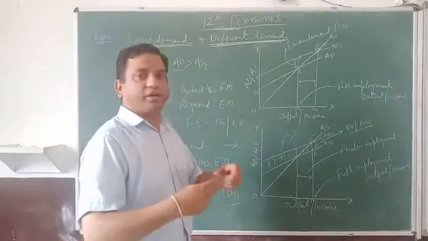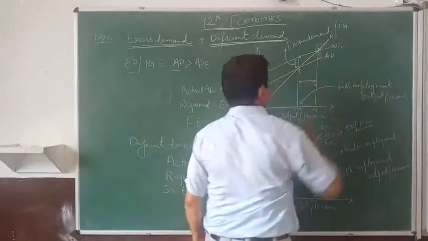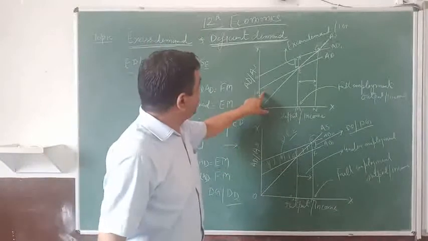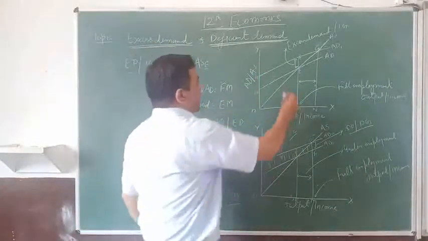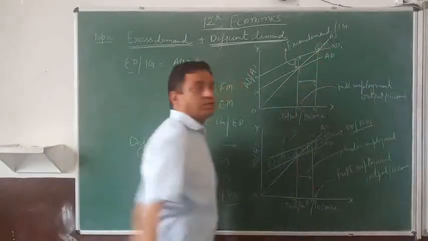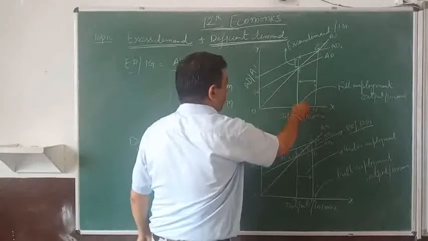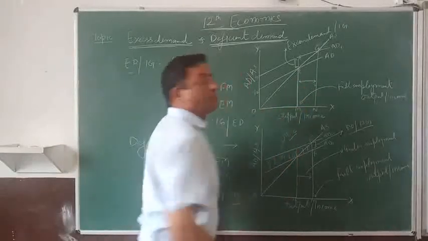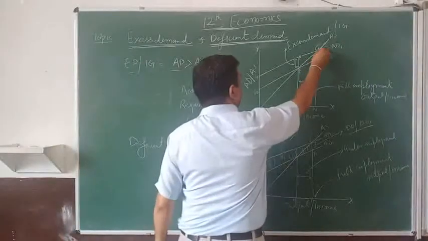But actually aggregate demand is more than that. Demand should be AD, but the actual demand is AD1. Means now these are intersecting at point G. So if these are intersecting at E point, OM is the required level of output or income, itni honi chahiye. But they are intersecting actually at G point.